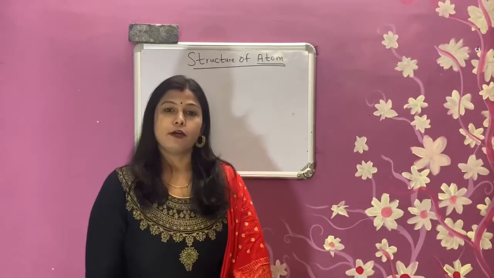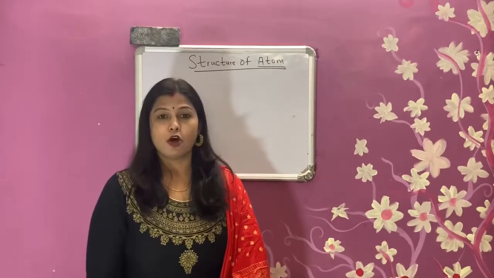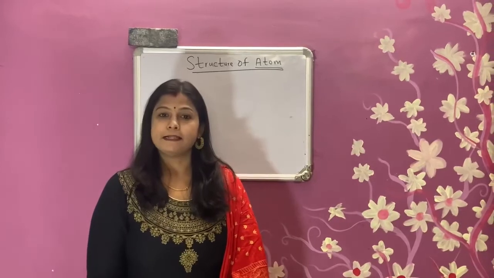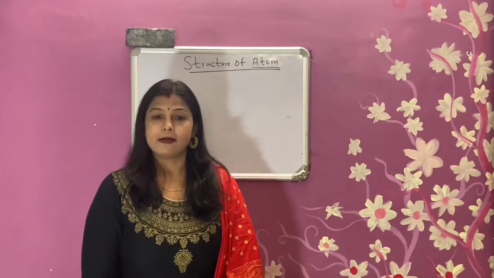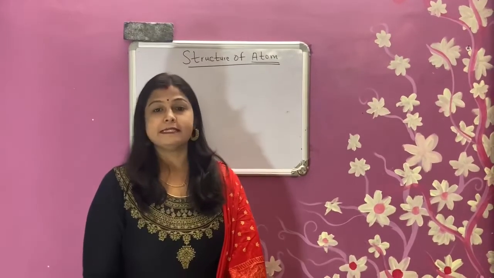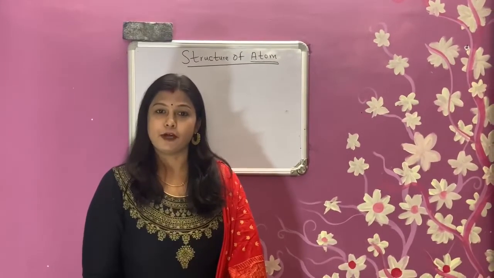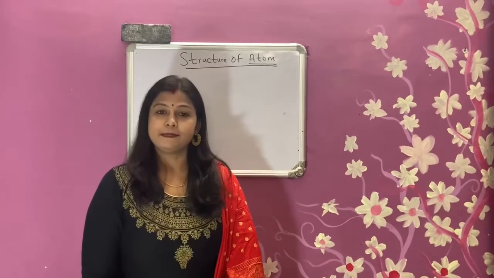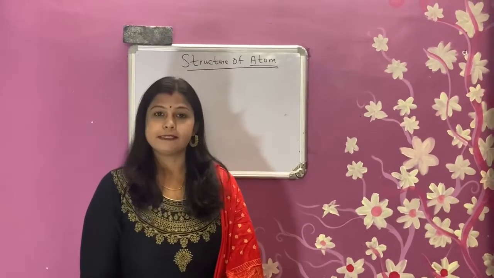Now, according to John Dalton, who discovered the atom, he told that the atom is indivisible. What do you mean by indivisible? Indivisible means we cannot destroy or create an atom. So John Dalton told that atoms can neither be created nor destroyed.